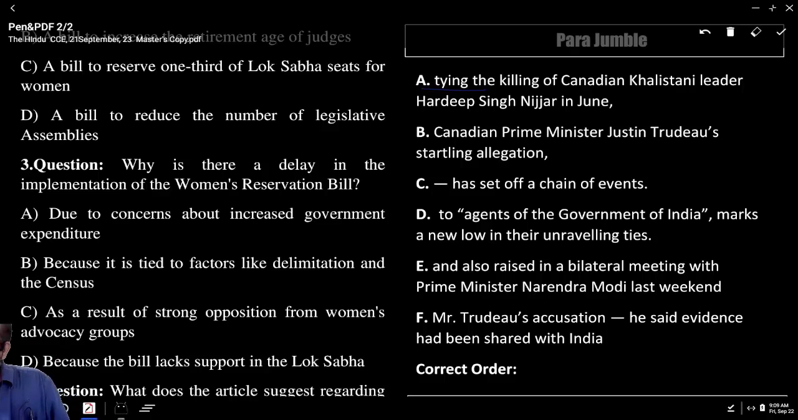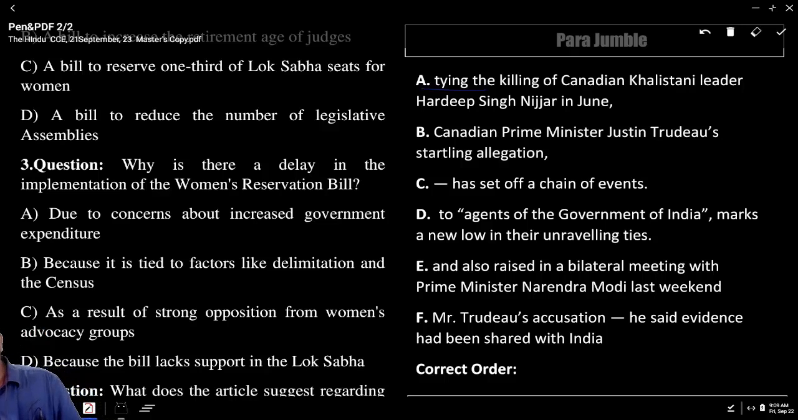See, when you deal with para jumbles, you have to keep asking questions. The first one talks about someone's allegation. Then obviously you have to ask the question, allegation about what? Then the answer becomes the second one. So what is the second one here? A is the second one.